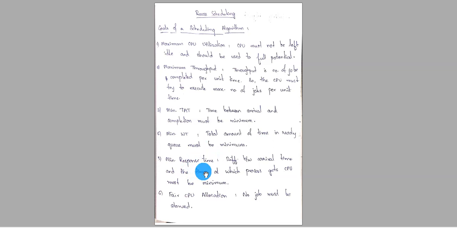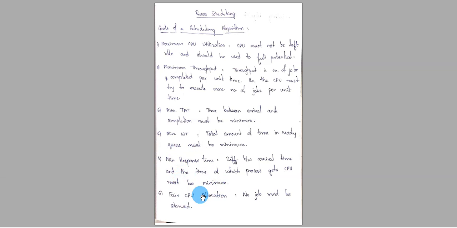Minimum response time. We saw in the previous video that response time is the difference between arrival time and the time it first gets assigned the CPU. So the difference should be minimum because it can't be very high, right? The process can't keep waiting for CPU allocation indefinitely in the ready queue. So we should ensure that response time must be minimum.